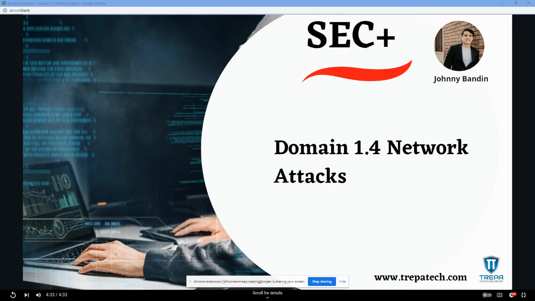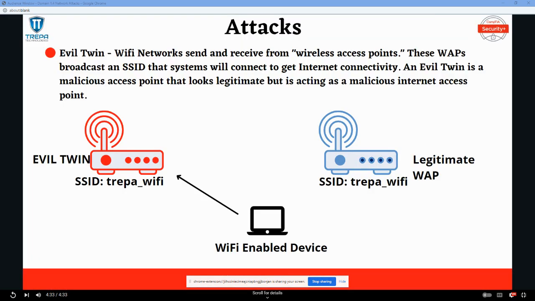In this video, we'll be going over Domain 1.4 network attacks. So let's get started. The first attack we will go over is a wireless attack called Evil Twin. Wi-Fi networks use an SSID to broadcast their networks. Wireless access points will broadcast an SSID and handle all traffic for Wi-Fi enabled devices and users.